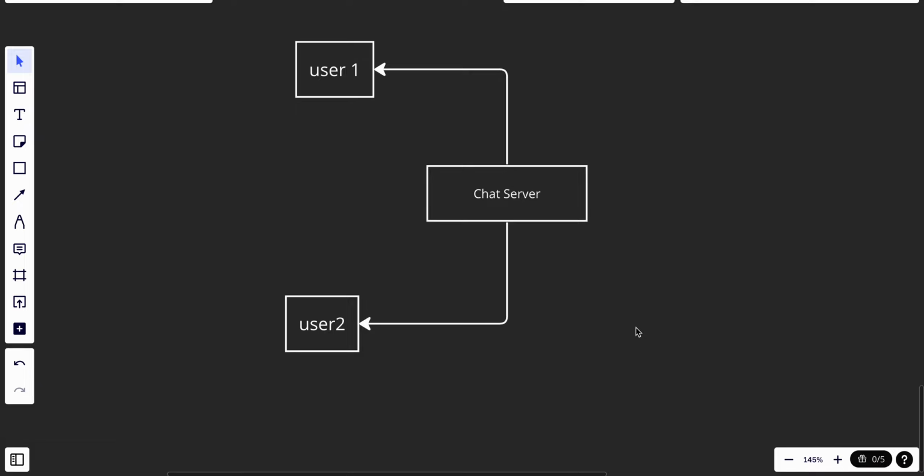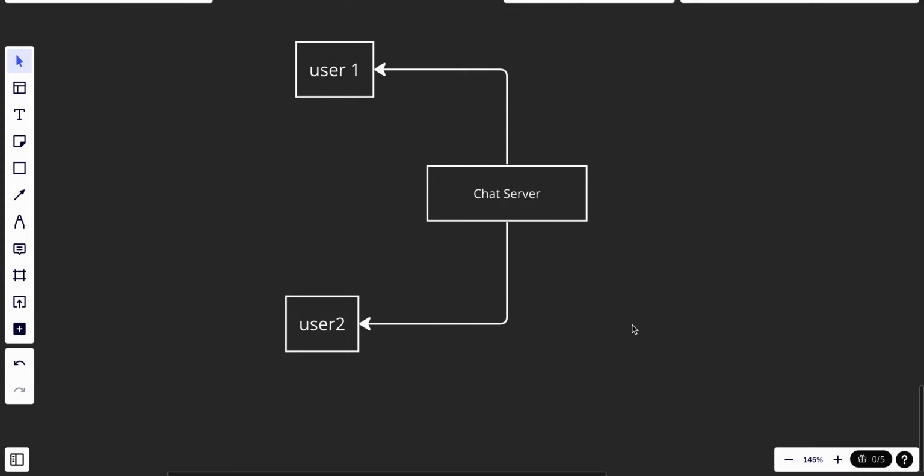By using the WebSocket, we make sure that we have bi-directional communication. That means whenever user one sends a message, it goes to the chat server, and the chat server sends it directly to user two. So there is no need to make any unnecessary API requests, and this is way more reliable.